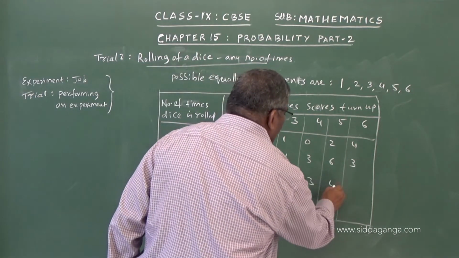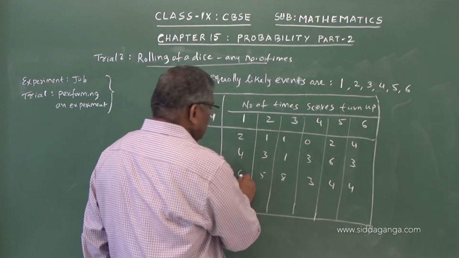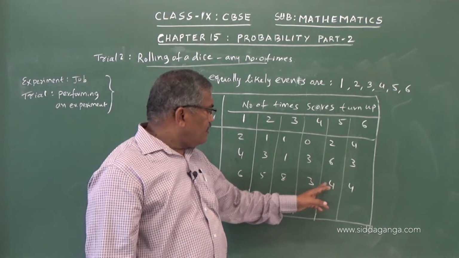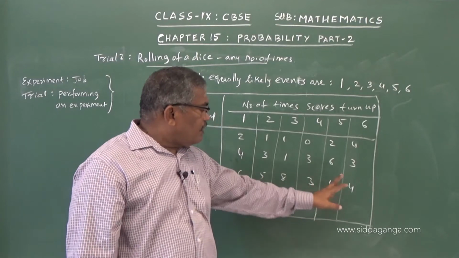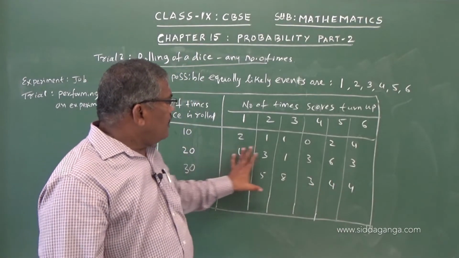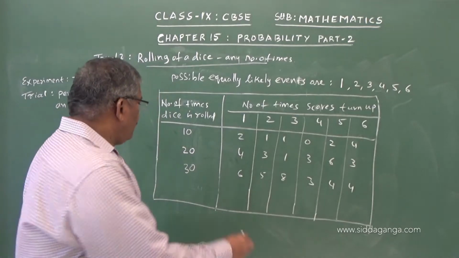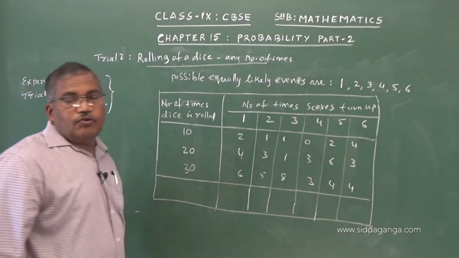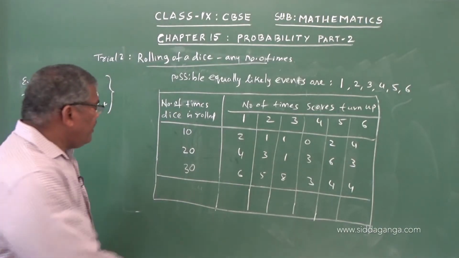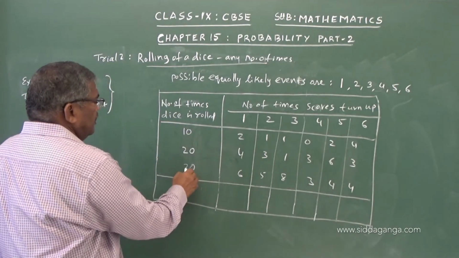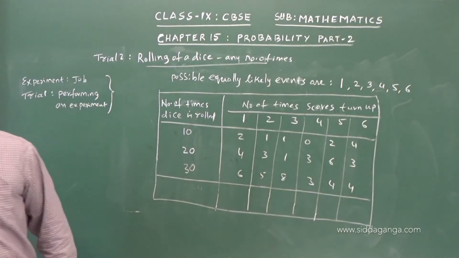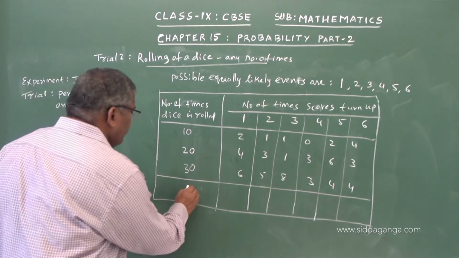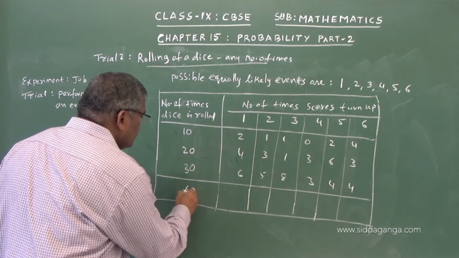So 3, 4, 4, you can total now: 11 plus 8, 19, 19 plus 3, 22 plus 8, 30. So these are the trials. Now if you total these, the cumulative total, we have made totally 30 plus 50 plus 10, 60 trials we have made. 60 trials.